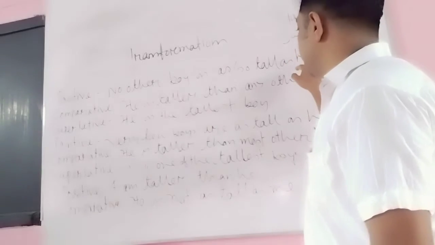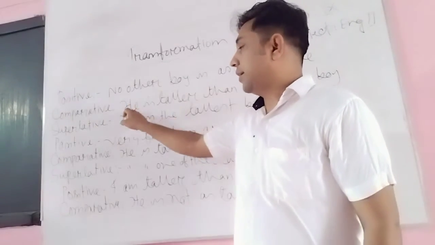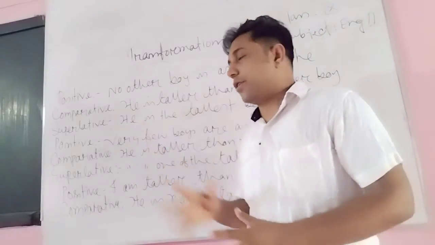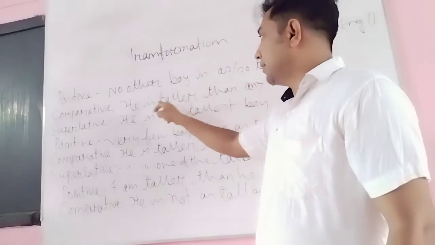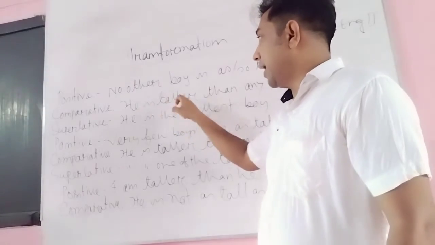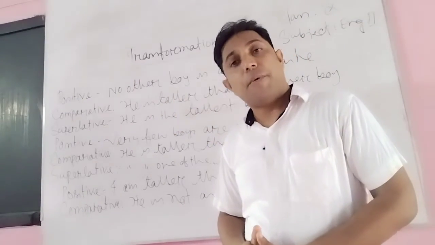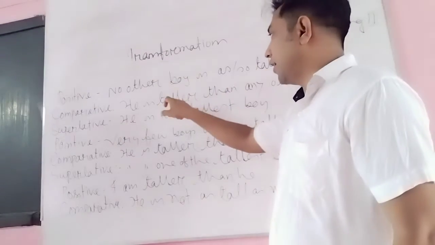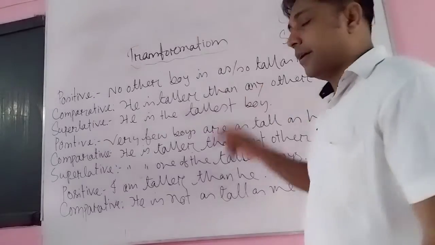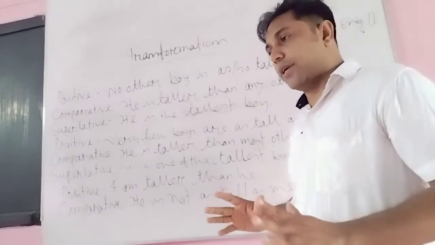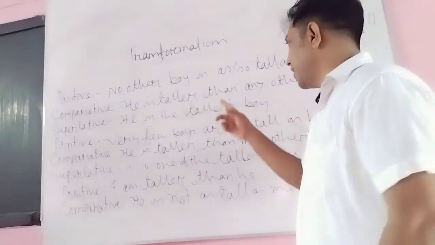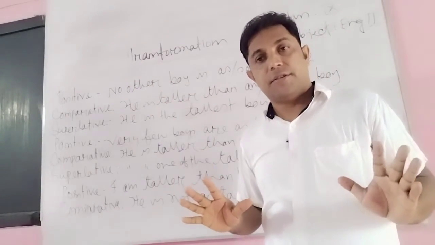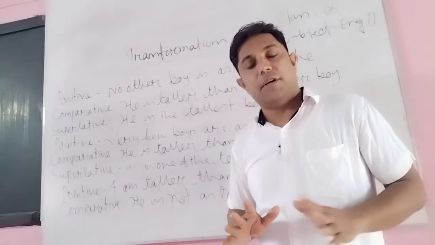In comparative, you will follow that. In comparative, the object is turned into subject, and the verb is after that, and then the comparative form of the adjective. The comparative form of tall is taller, and then any other. It is very common in the comparative form: than any other, when there is no other. Dear learners, always remember that.